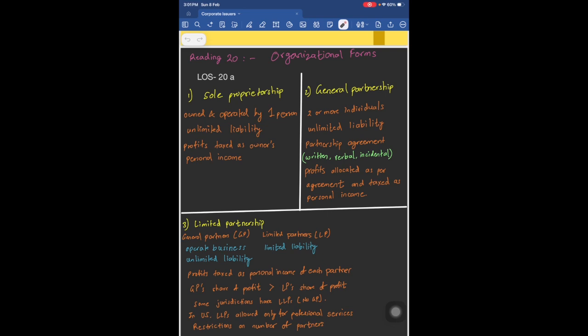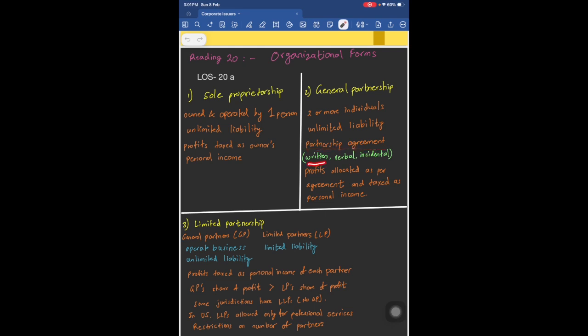Second type of structure is a general partnership. Well, when you hear the word partnership, it means more than one person. So when two or more people come together and start a business, it is called as a partnership. Again, it has unlimited liability, and a partnership is registered by signing a partnership agreement.